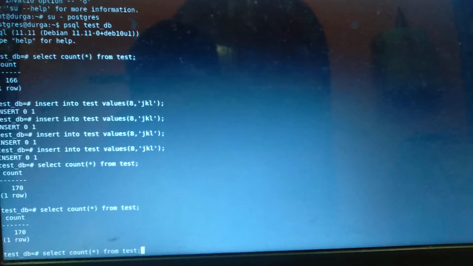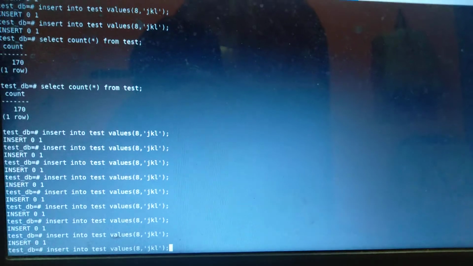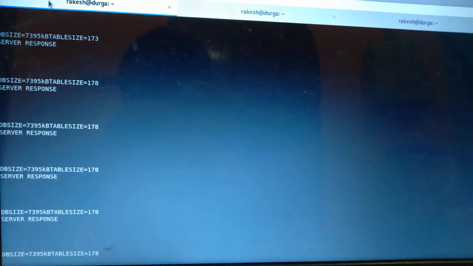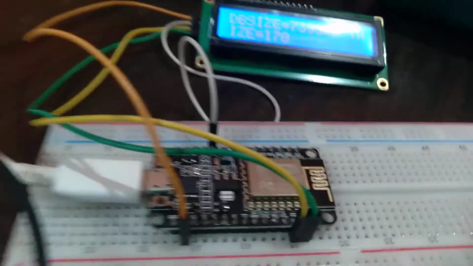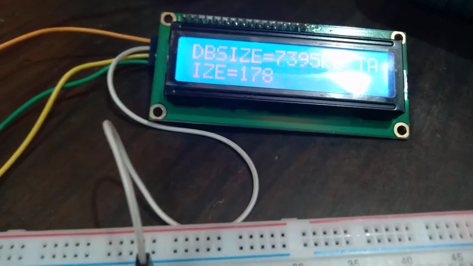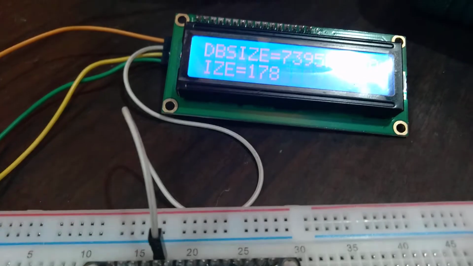And here again, let's insert some more rows. So I'm inserting some more rows. So now you can see the number of record counts as 178. So I'm sending the same as the parameter 178, and as you can see easily from the display of the ESP8266 device, the number of records is shown as 178.